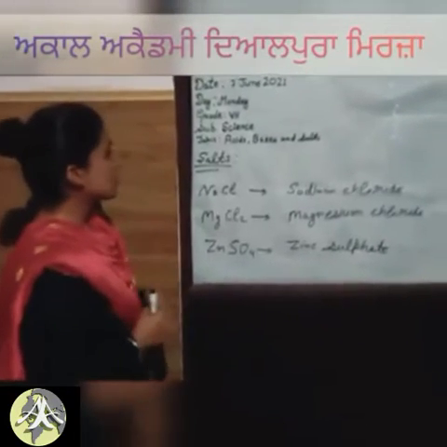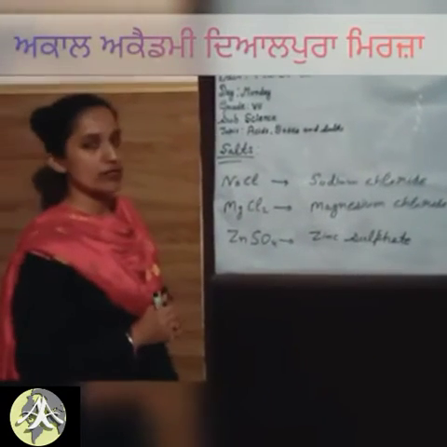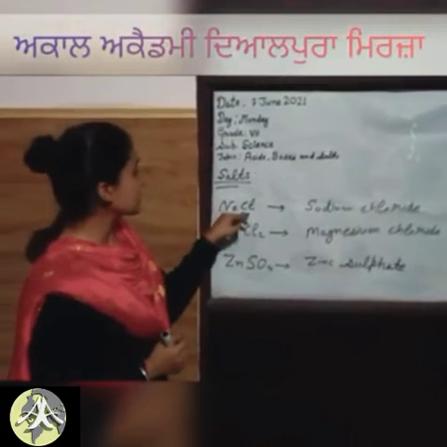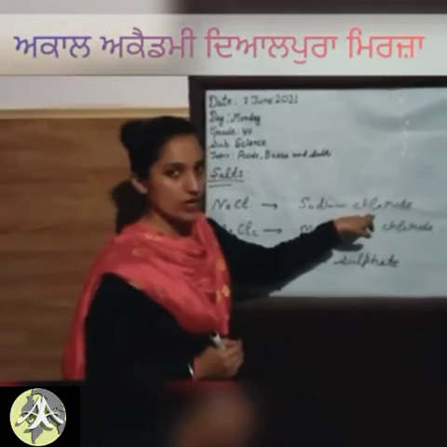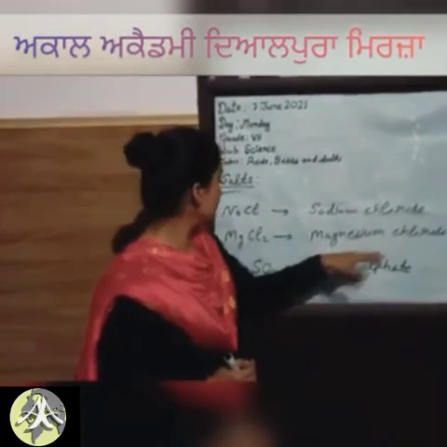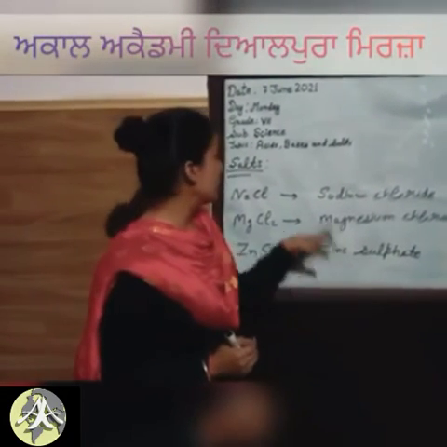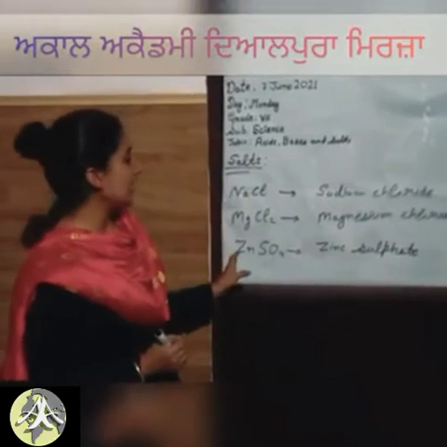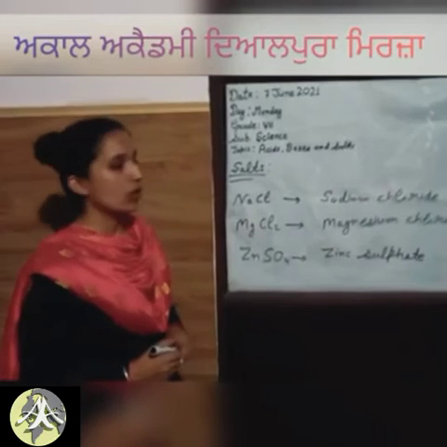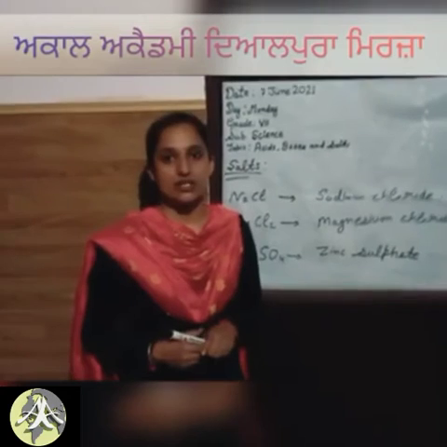Students, when acids and bases react with each other, they form salt and water. Here I have written some examples of salt, like NaCl, called sodium chloride, MgCl2, magnesium chloride. Next is ZnSO4, zinc sulfate. These are salts. When acids and bases react with each other, they form salt and water. So these are the examples of acids and bases as well as salts.